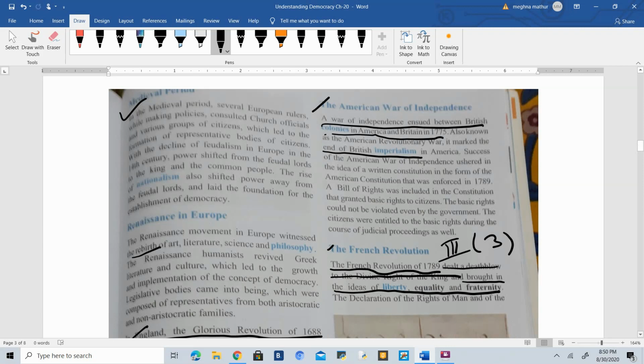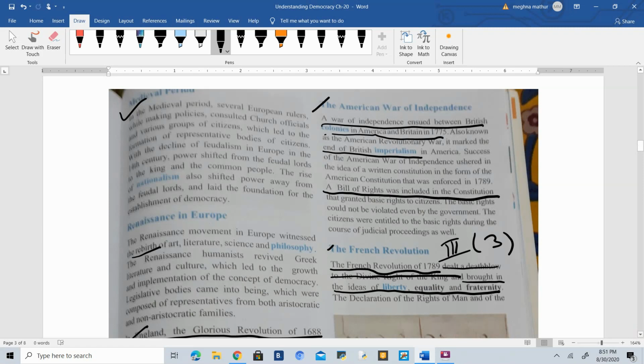Okay, so you also must understand the meaning of the word imperialism. Imperialism means when a big or stronger country tries to gain control over the working of a smaller or weaker country. Okay, and at that time a bill of rights was also included in the constitution, in which basic rights were given to the citizens. So in this paragraph you have to remember, first of all, the date.